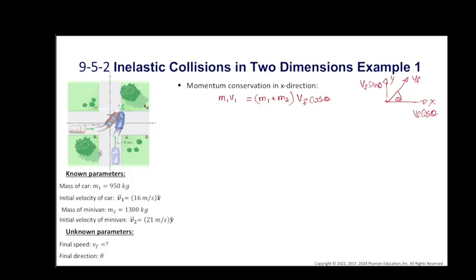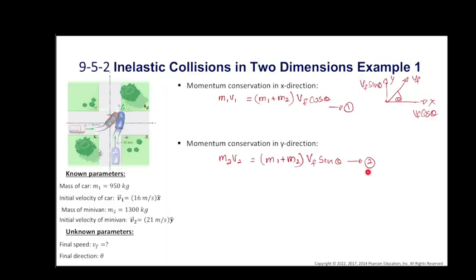Now the momentum in the y direction. For the initial momentum, mass 2, which is the minivan, is moving in the y direction, therefore the initial momentum is m2 v2, and since the car is moving in the x direction, there is no component in the y direction for the car. After the collision, both are moving at an angle theta. Because of that, the y component of the final velocity is Vf sin theta. We number the first equation as 1 and the second equation as 2.